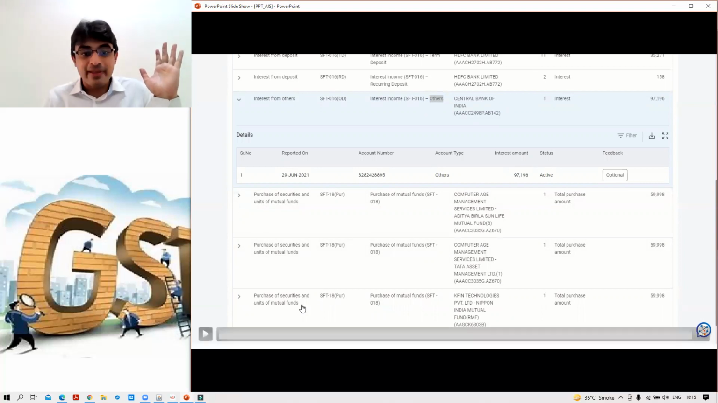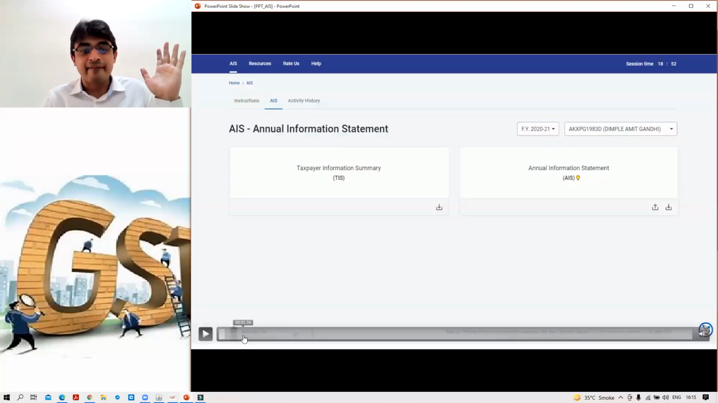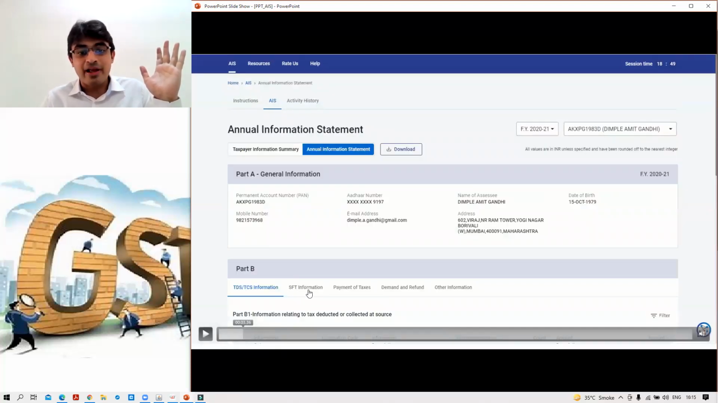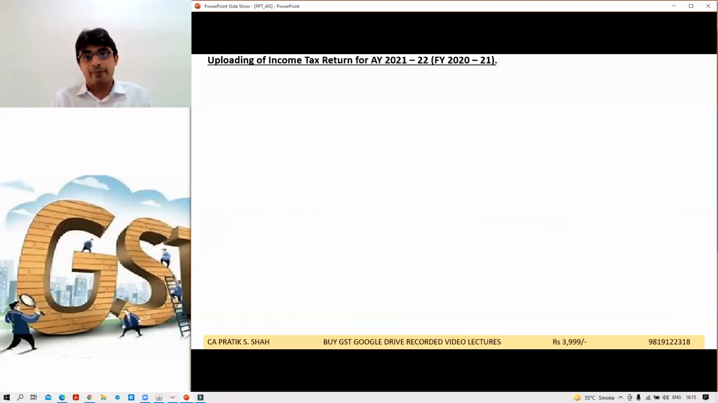Okay, ये 5 टैब में ही सब कुछ आ चुका है. Okay, say these 5 tabs: SFT, TDS, TCS, SFT, payment of tax, demand and refund, and other information. Everything is available with the income tax officer.